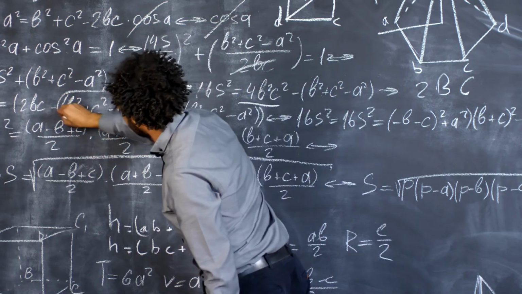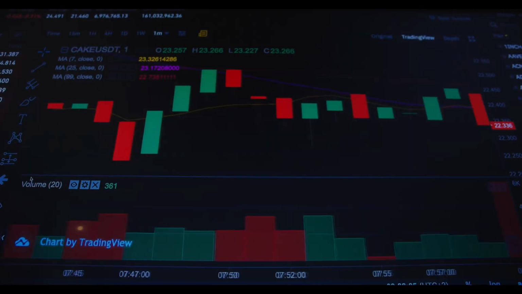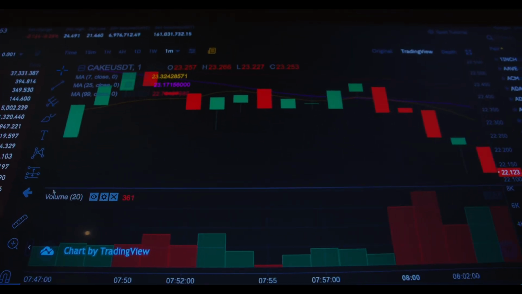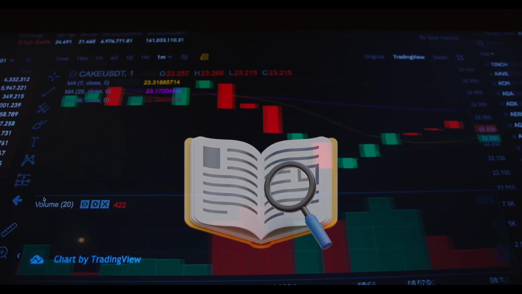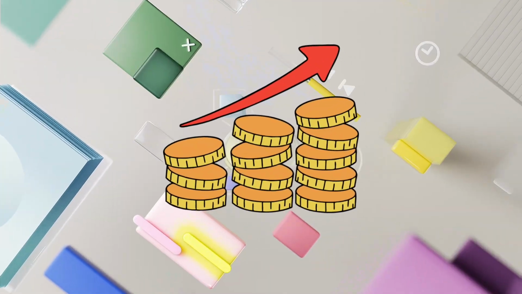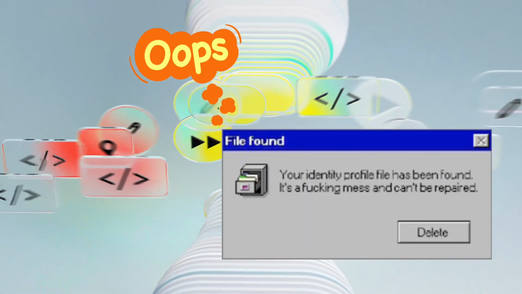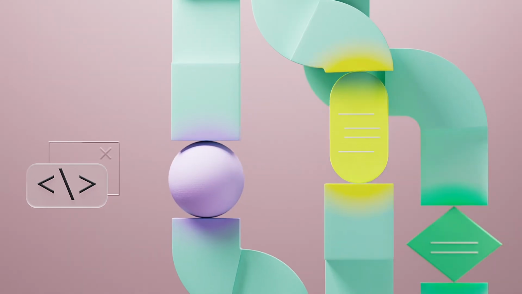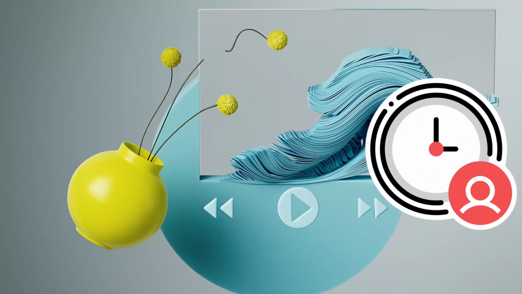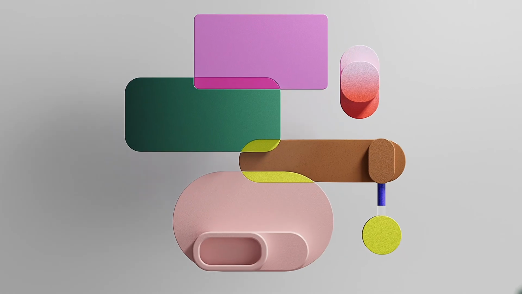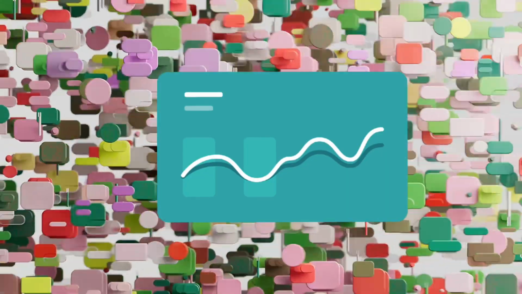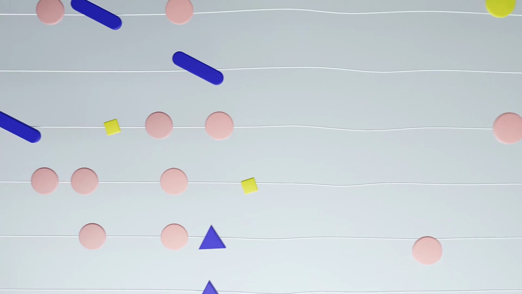Let's see. To build an effective probability model using methods like Monte Carlo, you have to start with a clear definition of the problem and outcome that you're aiming for. This one will be called success. For example, success could be hitting revenue targets or predicting system failures. Then you have to identify key variables driving the outcomes, like cost, time, or event frequencies, and then define the ranges and distributions of them.